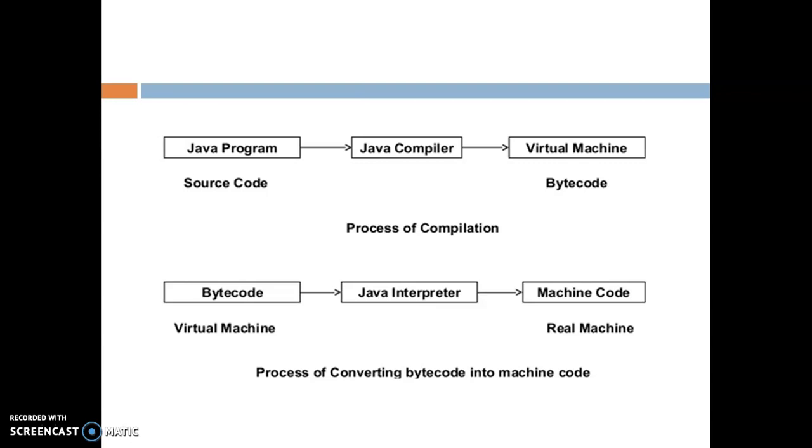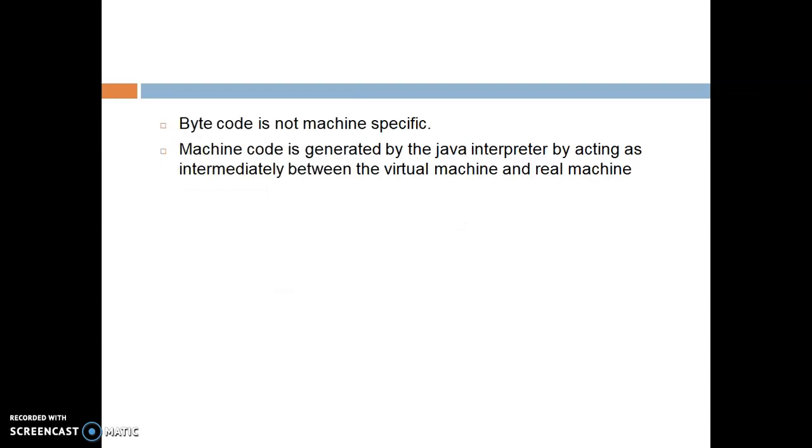As I said in my earlier slide, here the source code is converted into bytecode, that is virtual machine code, by the compiler, that is the first stage, and in the second stage the JVM. In JVM we have the Java interpreter. So JVM works on the bytecode and produces the machine code. This is a two-stage process. First stage is compilation, second is interpretation. The interpreter is a part of JVM which interprets all the sentences one by one, and that's why JVM is also called an interpreter.